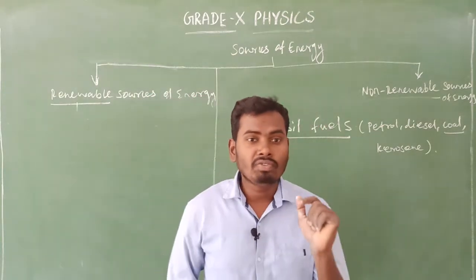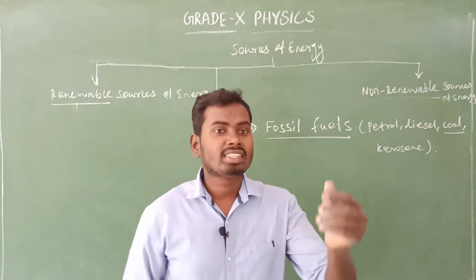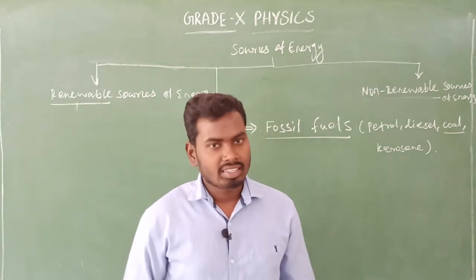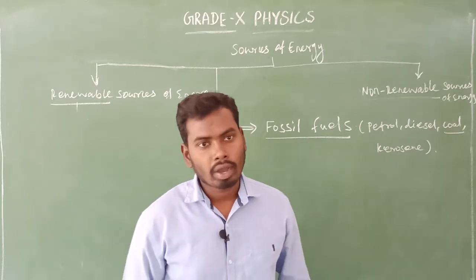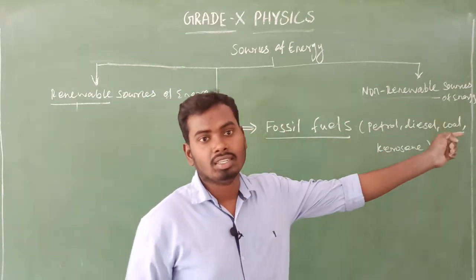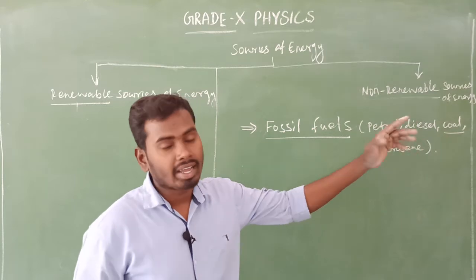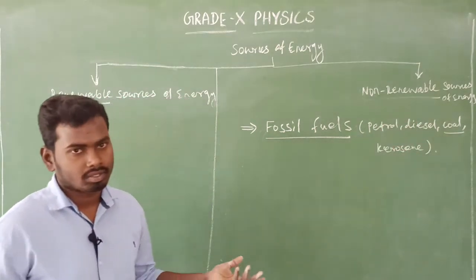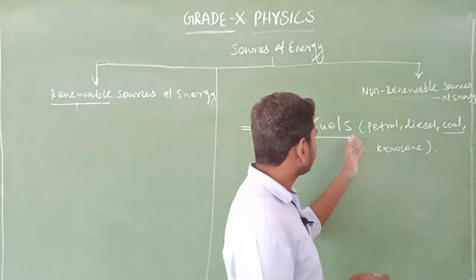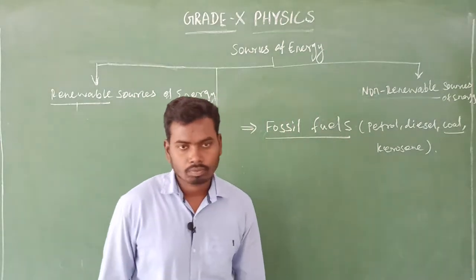So the fossil fuels level is day by day decreasing, day by day exhausting. So one day it will get exhausted. That's all about the non-renewable source of energy, that is fossil fuels.